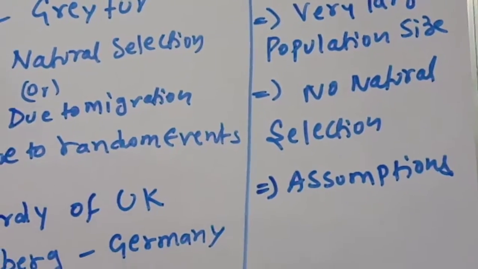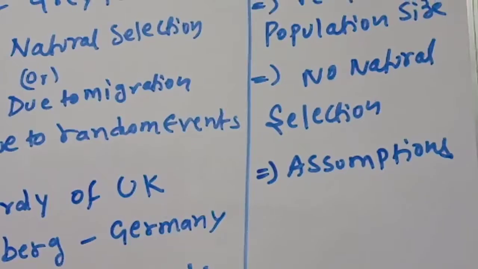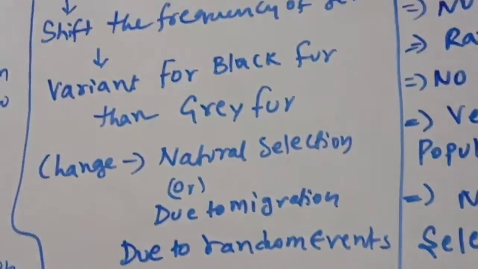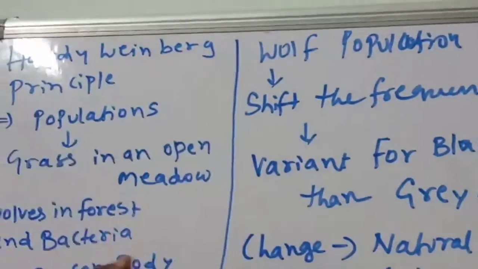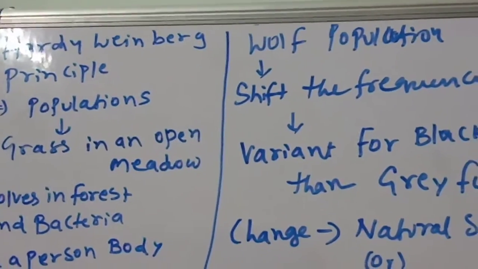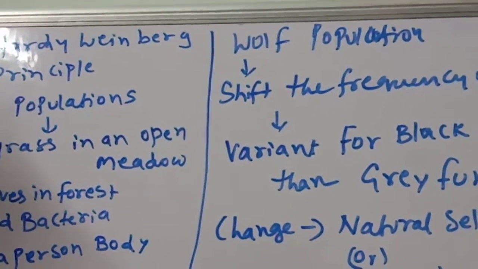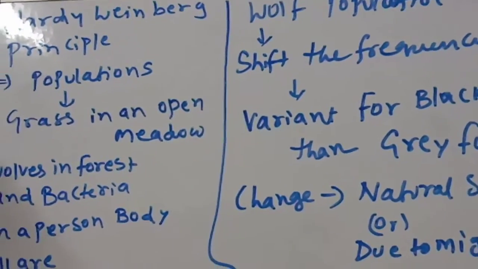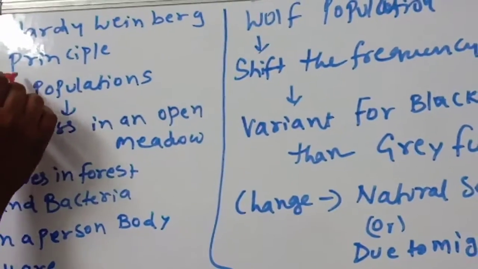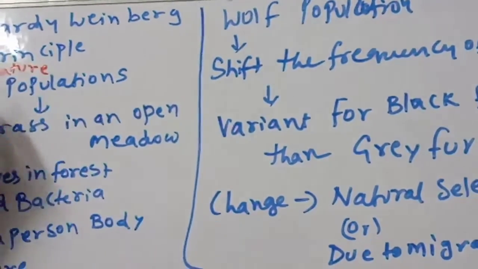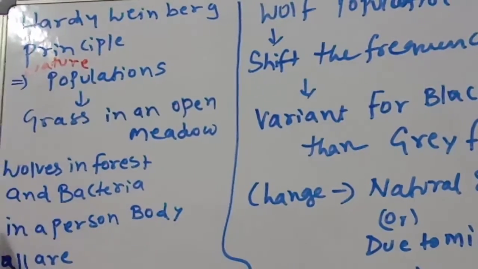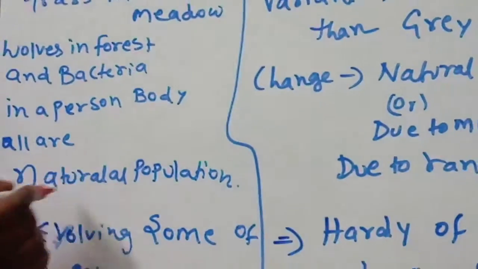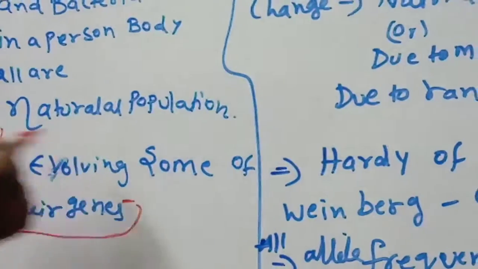Next, you have to observe this equation very carefully. What is the Hardy-Weinberg principle telling? Generation to generation, all the allele frequencies are stable. That's it. The main point is that the gene frequencies, the allele frequencies, are stable. That only they are telling. For example, in nature there are populations in the grass and open meadow, wolves in the forest, and bacteria in a person's body. All are natural populations. So these natural populations are evolving because of their genes.